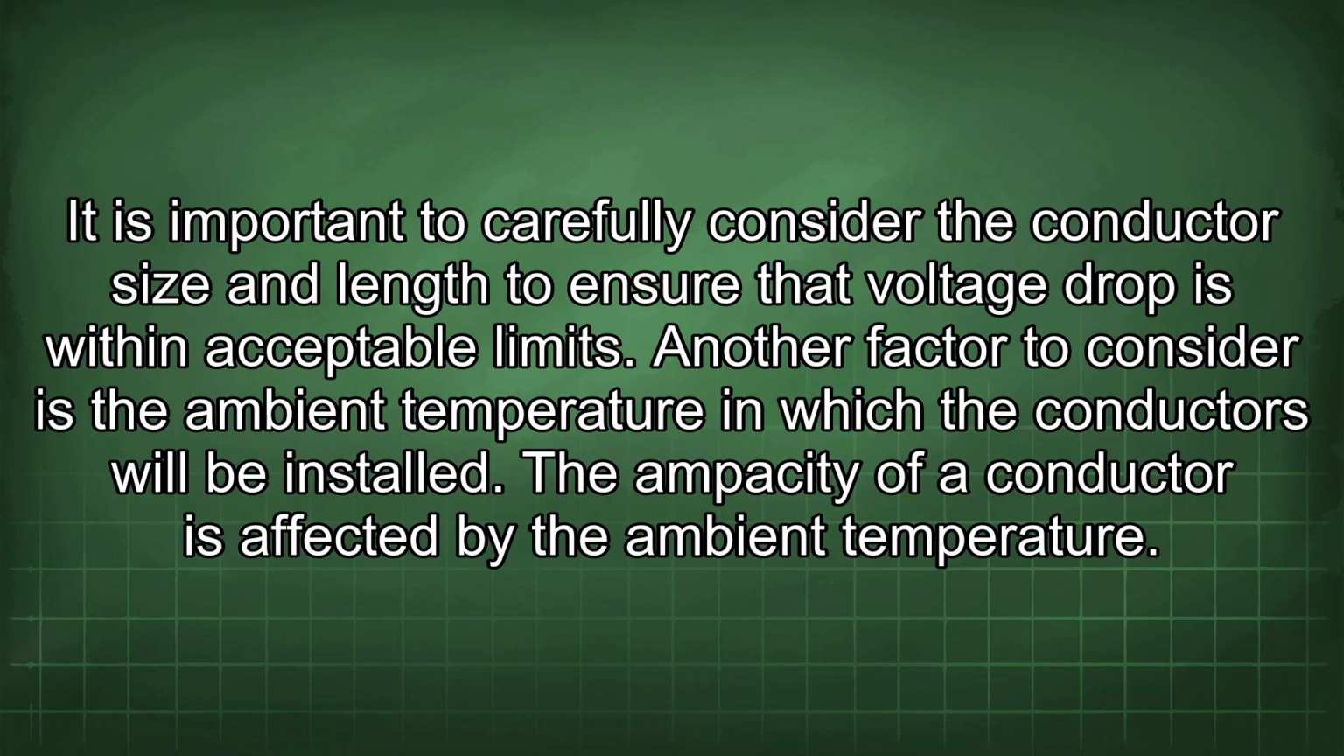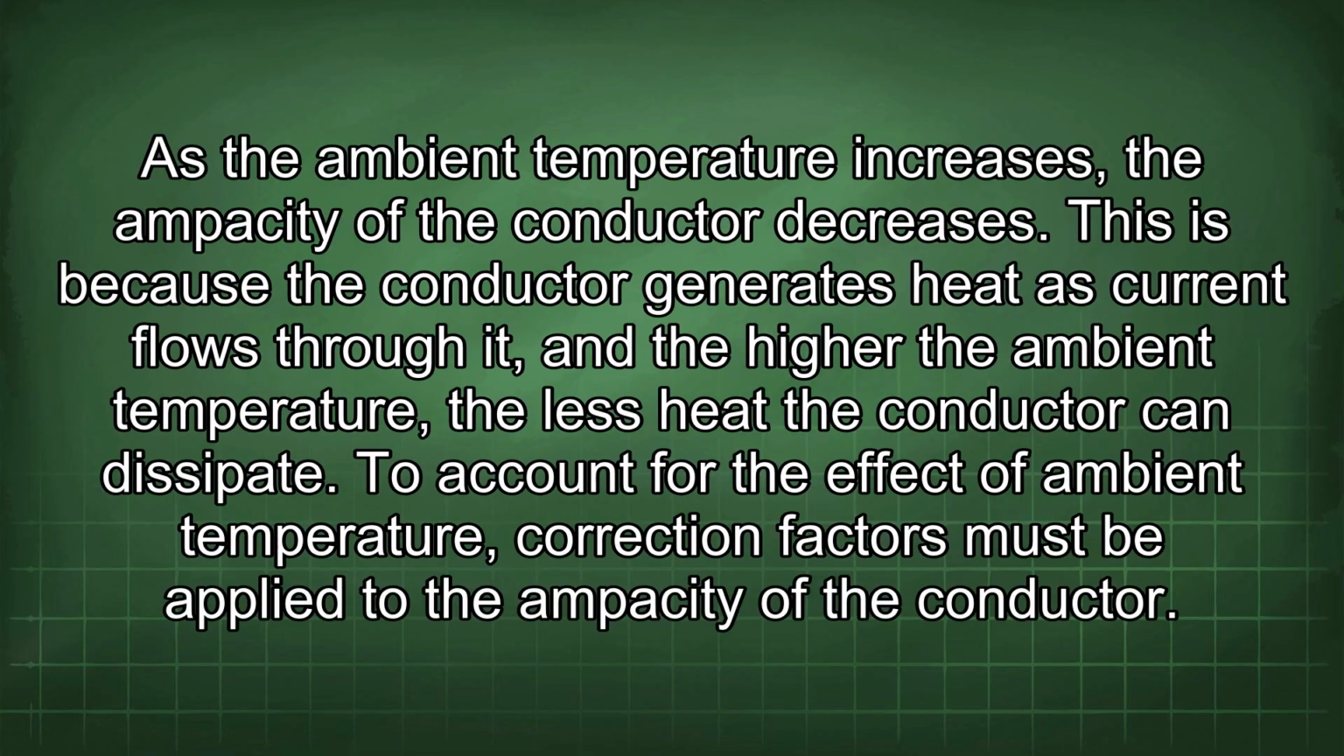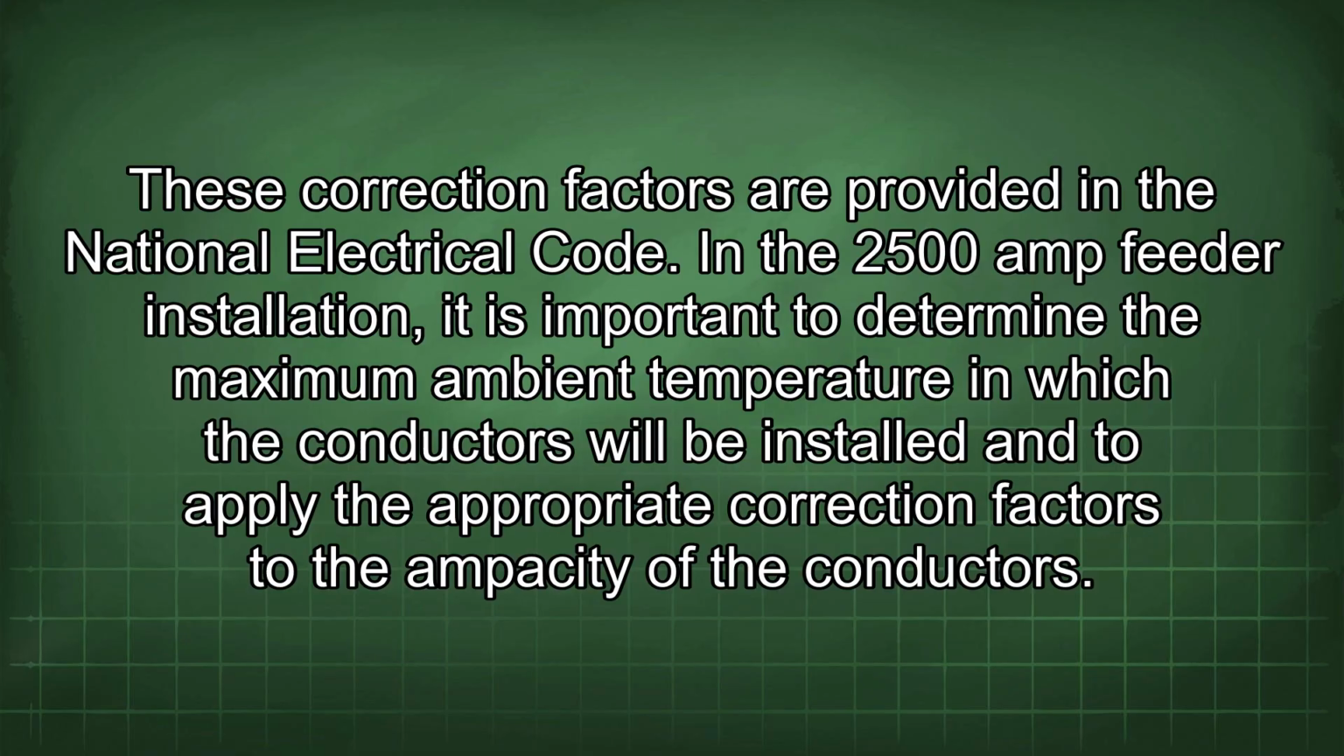Another factor to consider is the ambient temperature in which the conductors will be installed. The ampacity of a conductor is affected by the ambient temperature. As the ambient temperature increases, the ampacity of the conductor decreases. This is because the conductor generates heat as current flows through it, and the higher the ambient temperature, the less heat the conductor can dissipate. To account for the effect of ambient temperature, correction factors must be applied to the ampacity of the conductor. These correction factors are provided in the National Electrical Code.